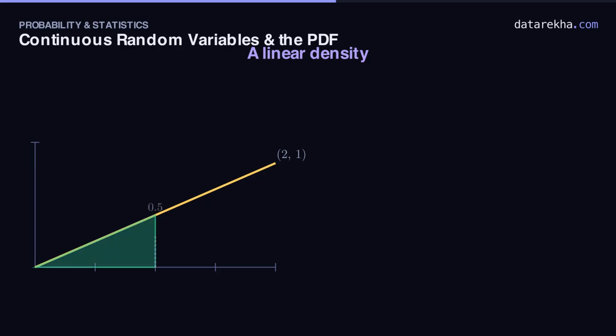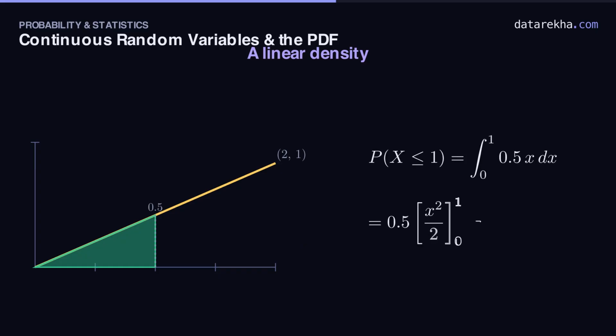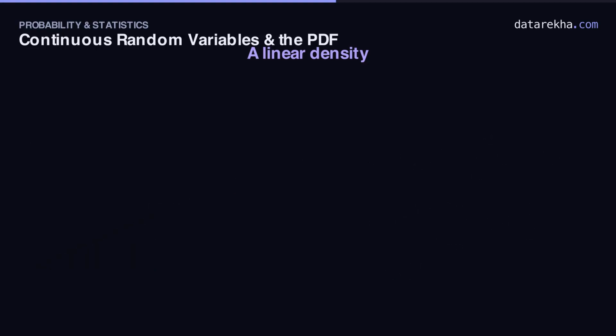The probability x is at most 1 is the area from 0 to 1, a triangle. Its base is 1 and its height is the value of f at x equals 1, which is 0.5. Integrate 1 half x from 0 to 1 and you get 0.25. And the triangle agrees: 1 half times base 1 times height 0.5 is also 0.25. Area and integral, the same answer.